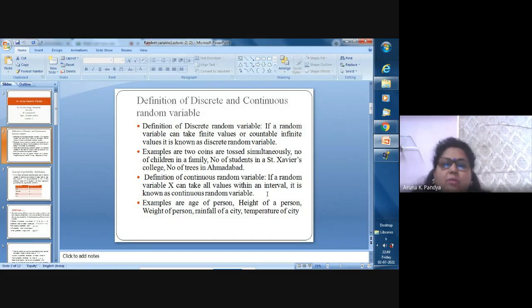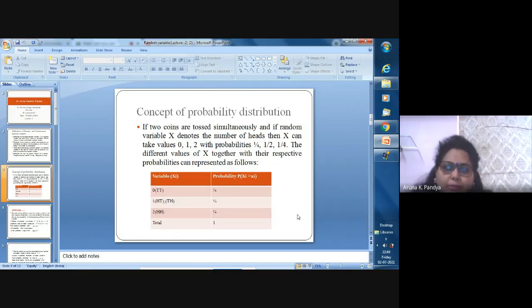continuous random variable. If two coins are tossed simultaneously and if random variable x denotes the number of heads, then x can take the values 0, 1, 2 with their respective probabilities 1 by 4, 1 by 2, 1 by 4. The different values of x together with their respective probabilities can be represented as follows. That means in that particular example of two coins tossed simultaneously, we get HH, HT, TH, and TT, right? So that is a real number.